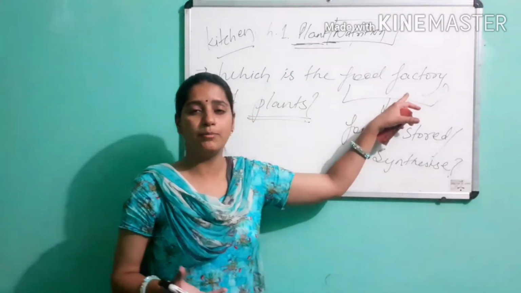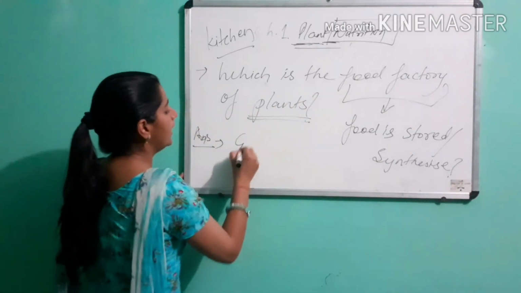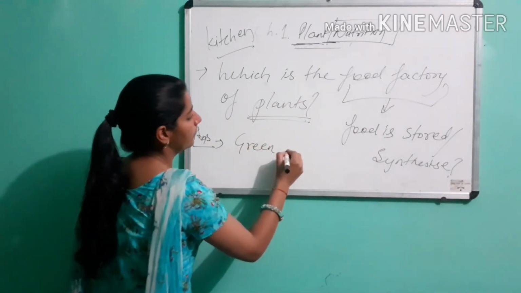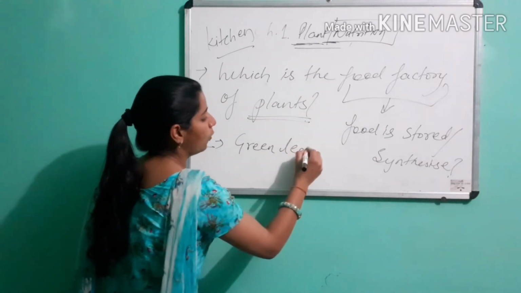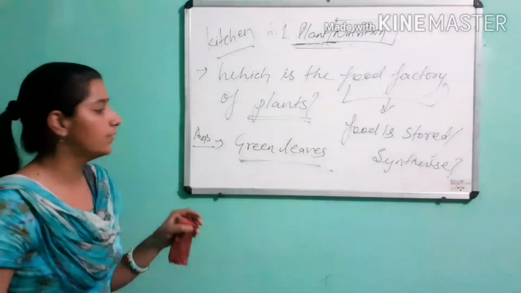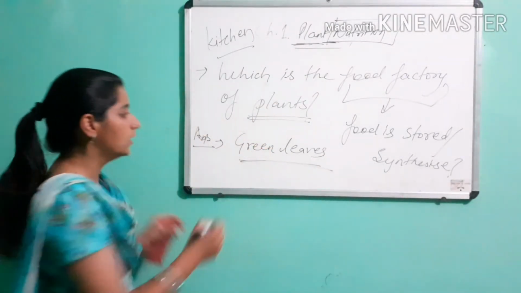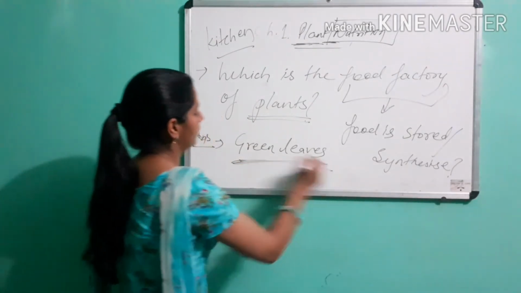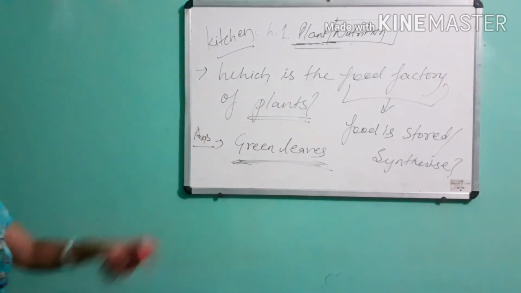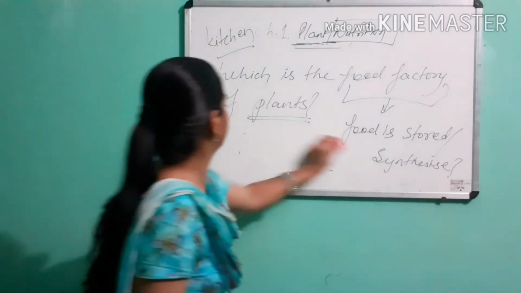The answer is green leaves, because chlorophyll is present in green leaves and carbohydrate is formed in green leaves of the plant. So which is the food factory of plants? Green leaves.